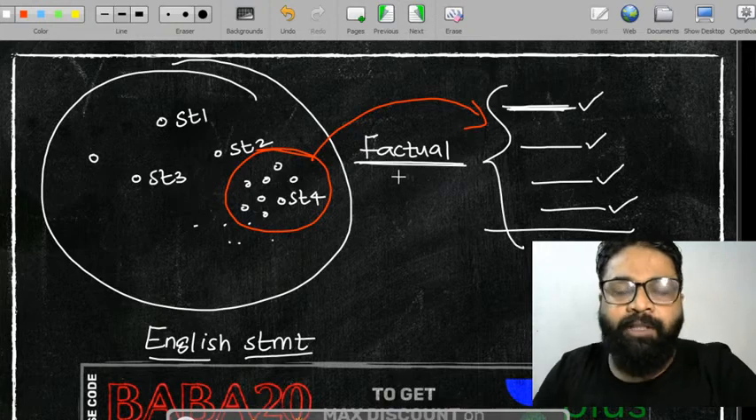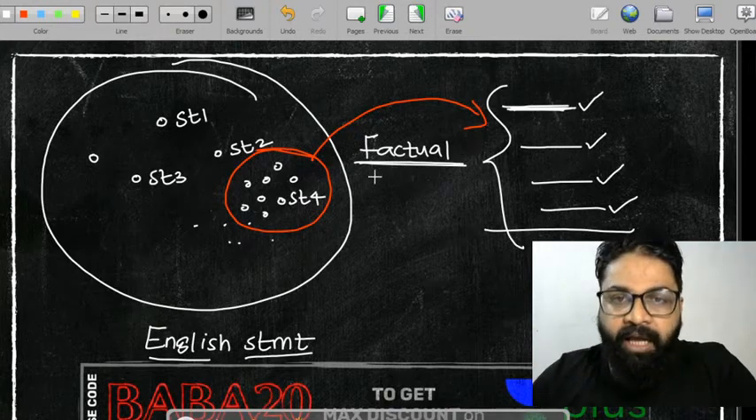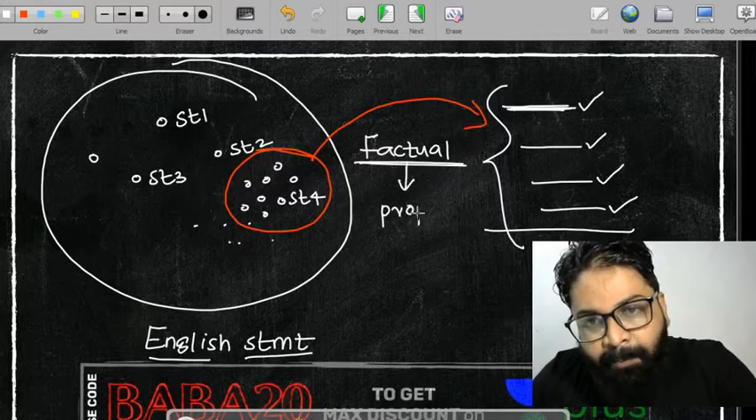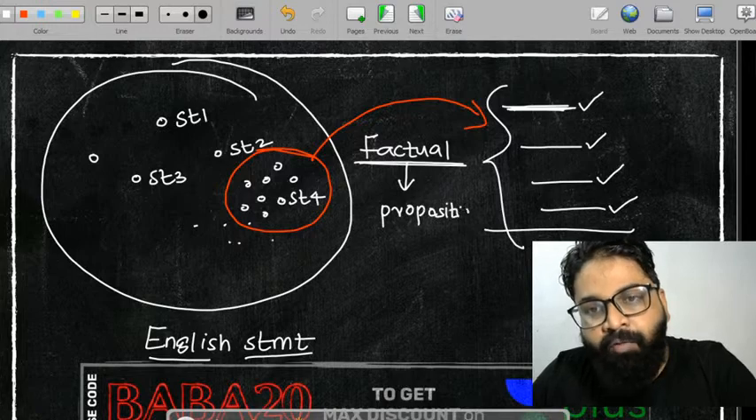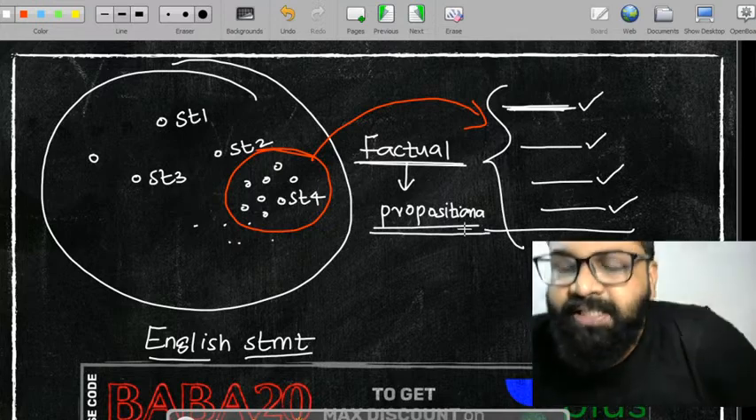Factual का मतलब क्या होता है? जो चीज facts बताए उसको factual बोलते हैं. ठीक है, ये जो factual statement है इसको मैथमेटिक्स में propositional statements बोलते हैं. What we can say? This is called a propositional statement.